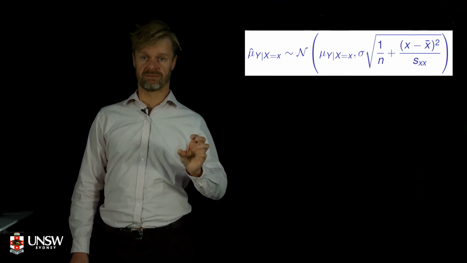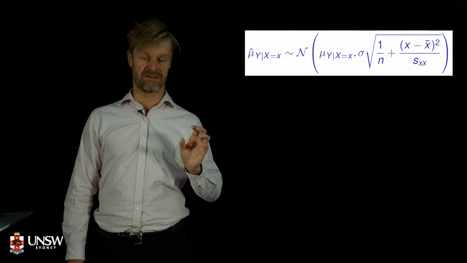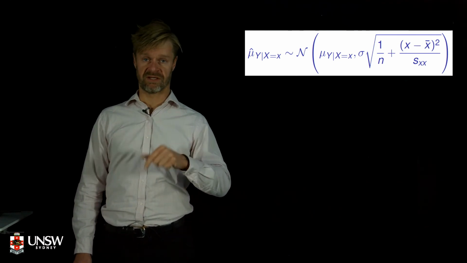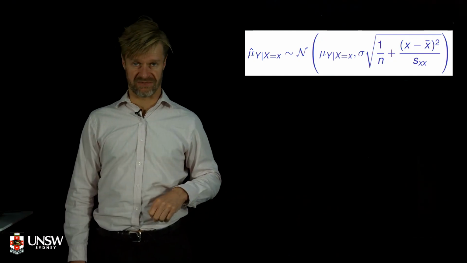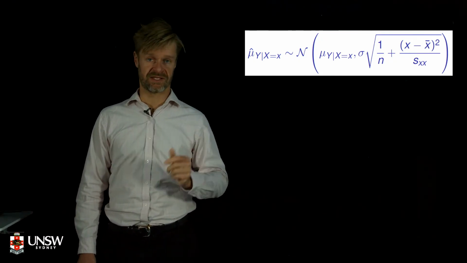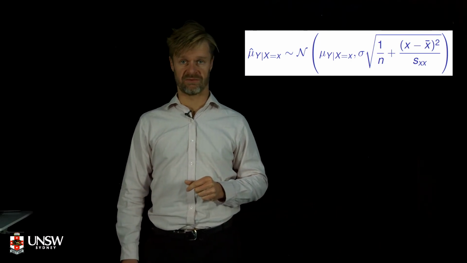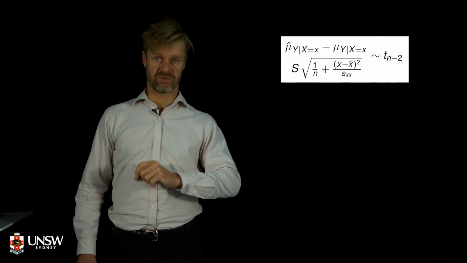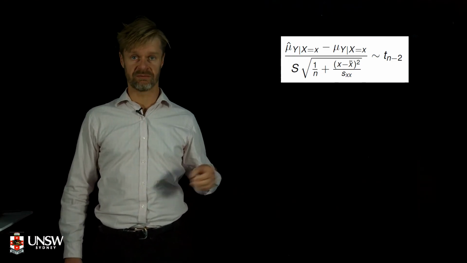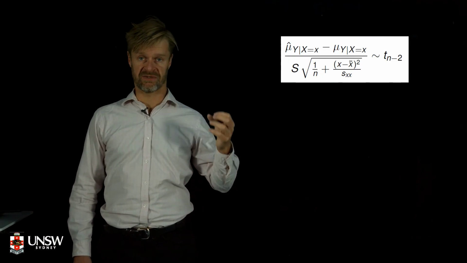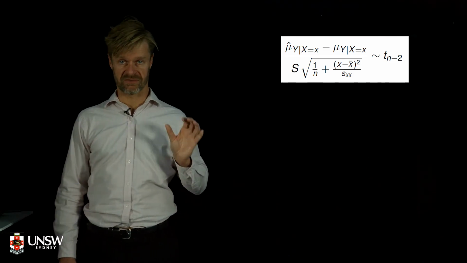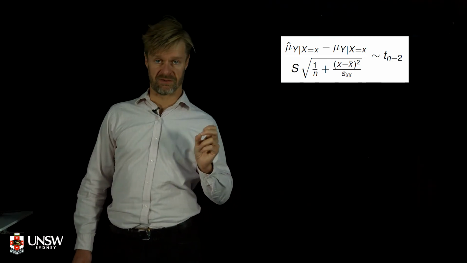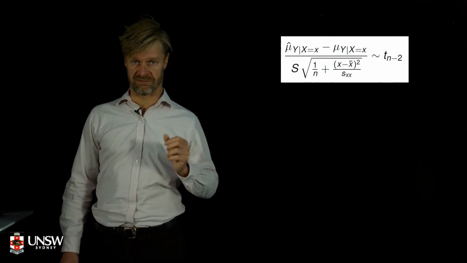And there is a bit of work in showing that the variance of this prediction is sigma squared times 1 on n plus x minus x bar squared over Sxx. So this gives us a slightly more complicated formula than before for the standard error. As before, we replace sigma with s, which was estimated with n minus 2 degrees of freedom. So our statistic now has a t n minus 2 distribution, giving us a confidence interval for the mean response when x equals some value, whether it's 1 or whatever.